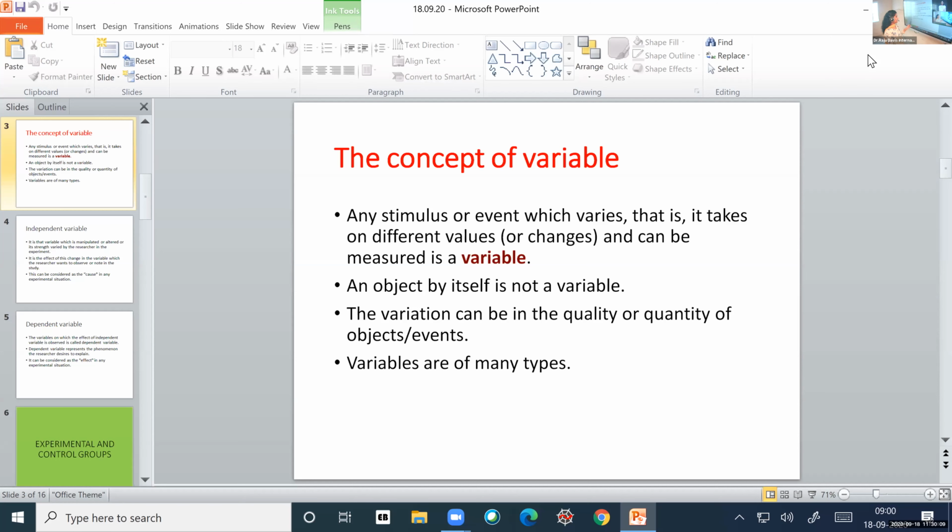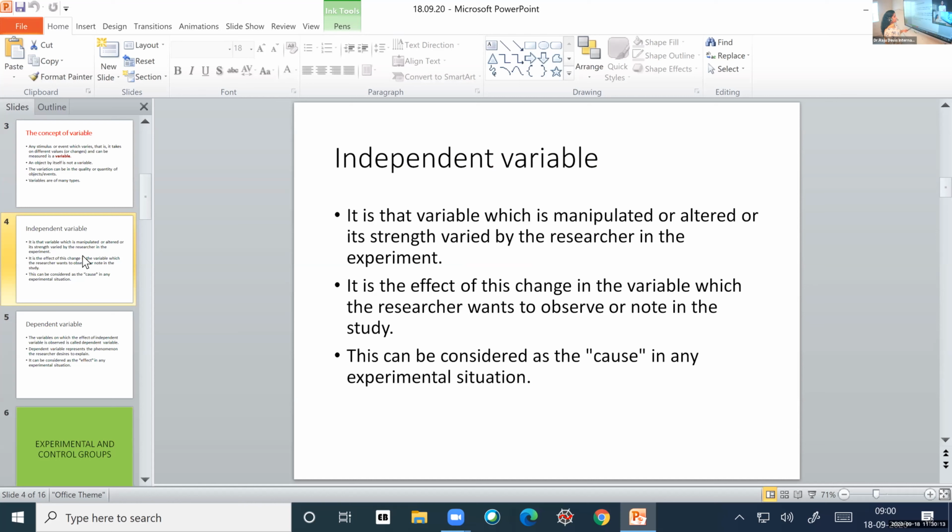I'll explain it again. So, independent variable. Independent variable is that variable which is manipulated or altered or its strength varied by the researcher in the experiment. You just learn that by heart. The variable that the experimenter is trying to change or varying in the experiment is called independent variable.